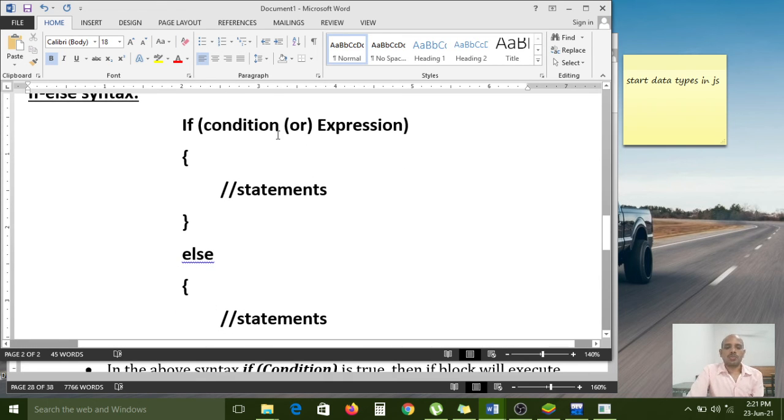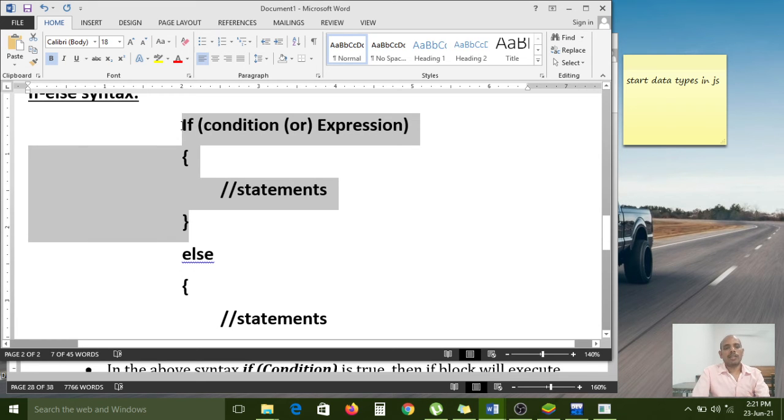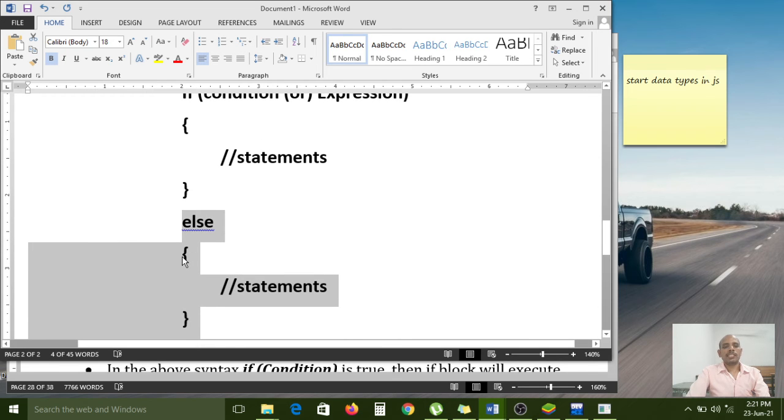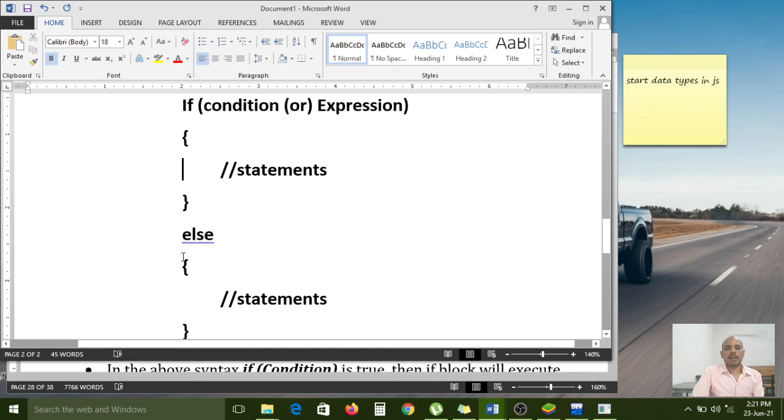If the condition is true, the if block will work. If you write the if condition and it is true, the if block will execute. If the condition is false, the if block will not execute; it will be skipped by the control. The else block is associated with the if condition. So if you want to write an else block, the if block is compulsory, but you can use the if block without else, no problem. With else, the if condition must be in our program.